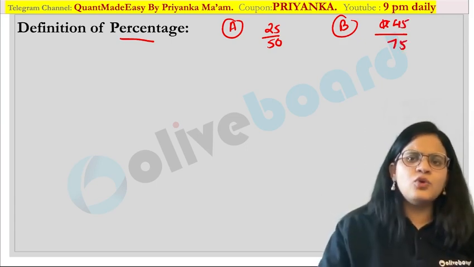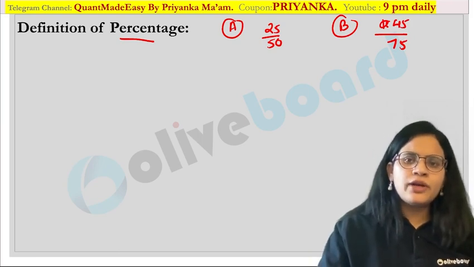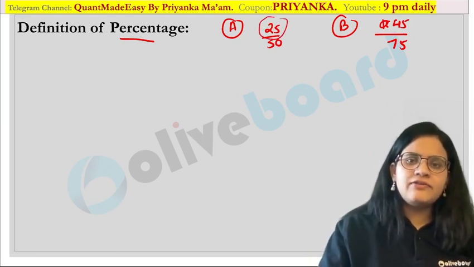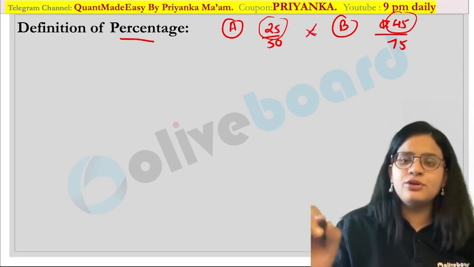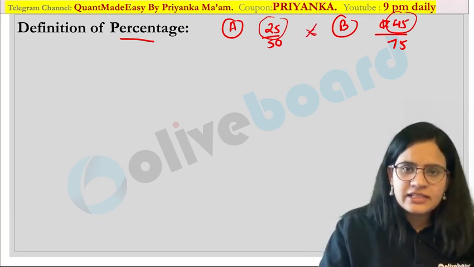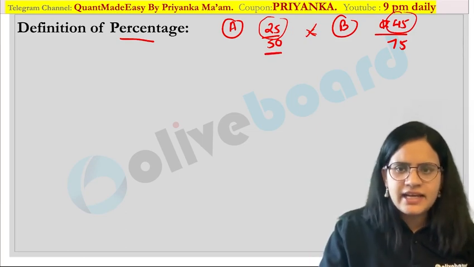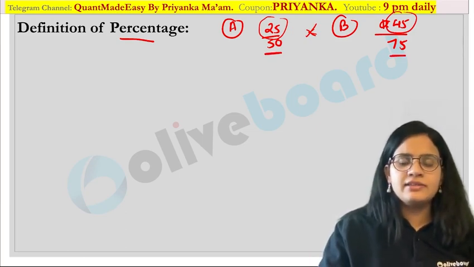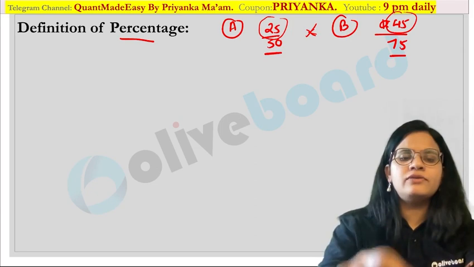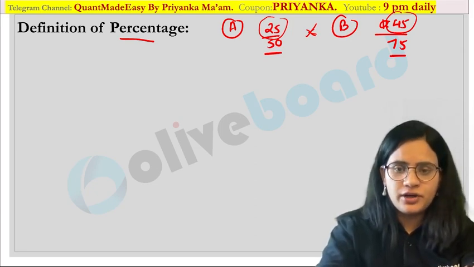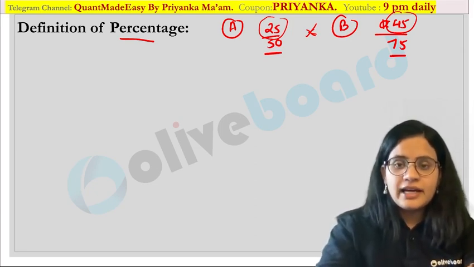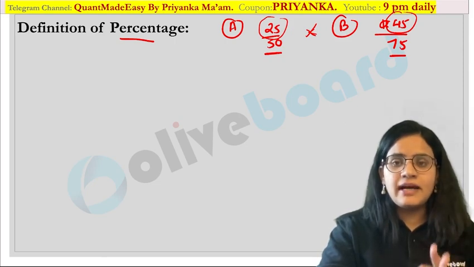Now if I ask you who performed well, you cannot say that this is 25 and this is 45, so B has performed more. No, this is absolutely wrong. Why? Because A has performed out of 50 marks, and B has performed out of 75 marks. So I need to convert both of them into the same reference point. Are you getting it? Creating this reference is done by the percentage.